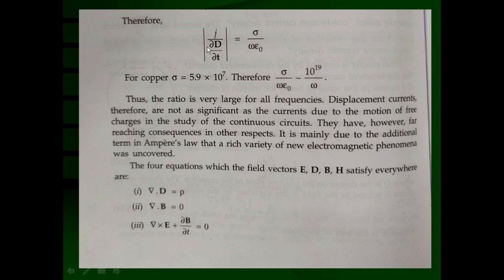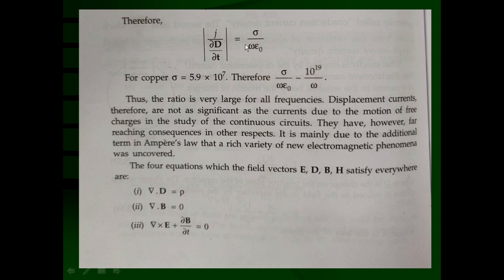E0 squared will cancel out in numerator and denominator, so what remains is sigma upon omega into epsilon 0. What is sigma? The conductivity of a material. For copper, sigma is equal to 5.9 into 10 raised to 7 ohm inverse per meter. This is the conductivity of copper wire.